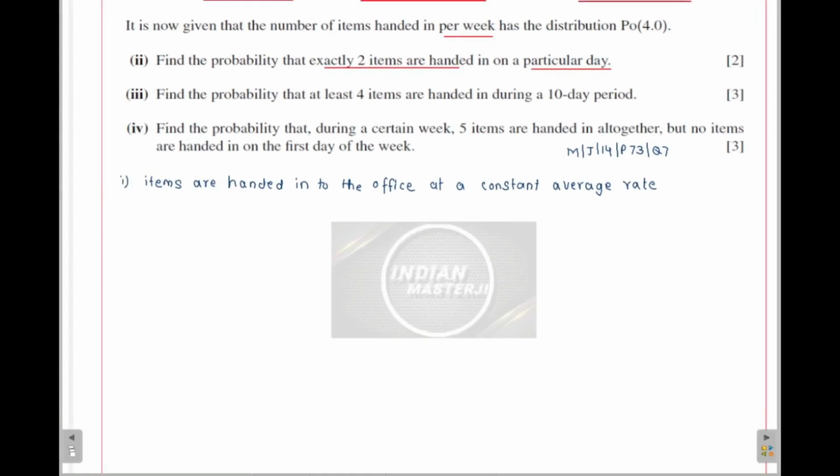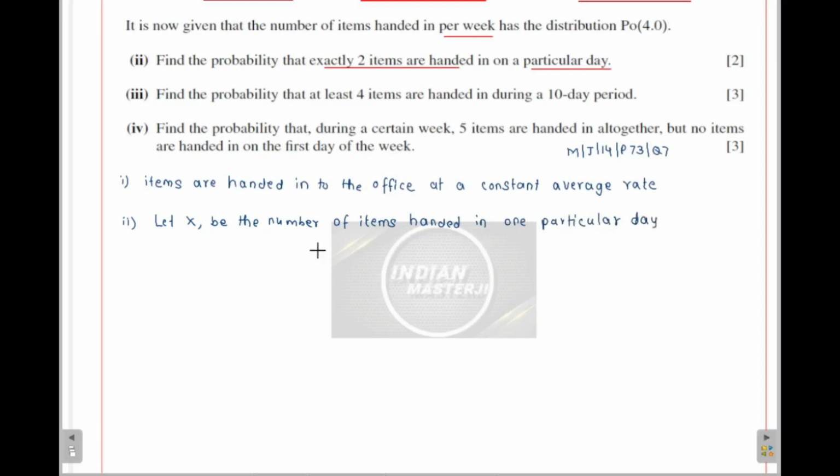So let's try to define a discrete random variable, and then we will change the interval also. Let's say let X be the number of items handed in one particular day, whichever day they choose.